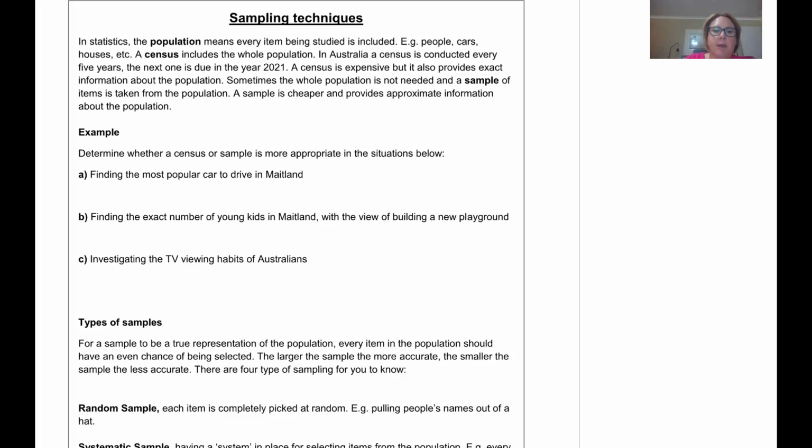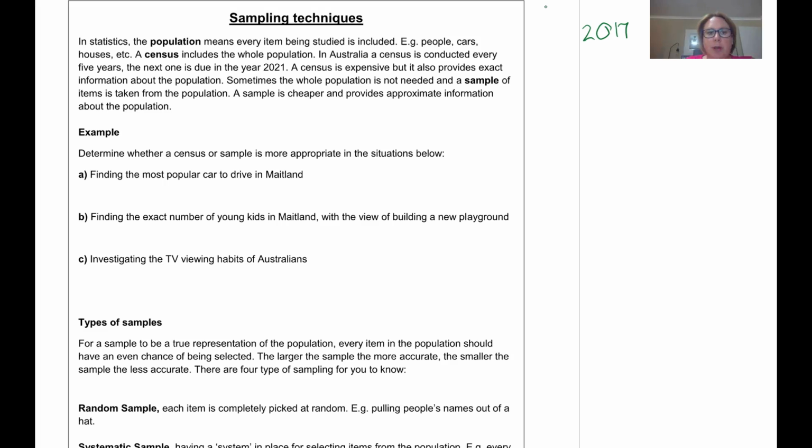All right, to get data, we need to be able to ask everyone, which is a census, or we can take a sample. In statistics, population means everyone included in the study. A census is the whole population. In Australia, we had a census in 2017. It didn't work because it was online and it crashed, and the next one will be in 2021.